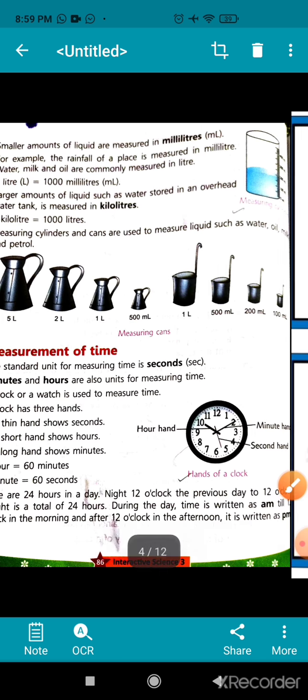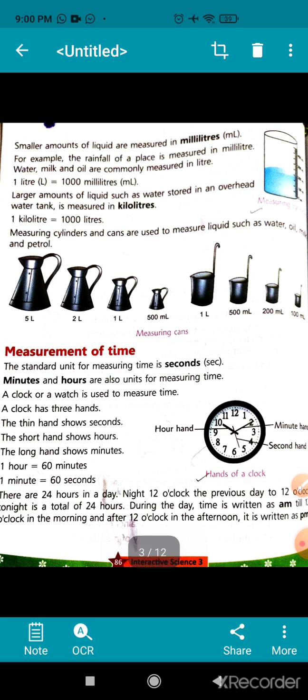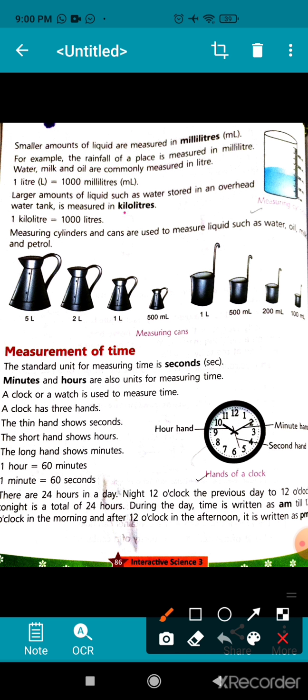Children, you all must have seen a water tank in your house. Children, this water tank is very big in size, so it holds more water and its capacity will be measured in kiloliter. Okay, and children, 1 kiloliter is equal to 1000 liter.